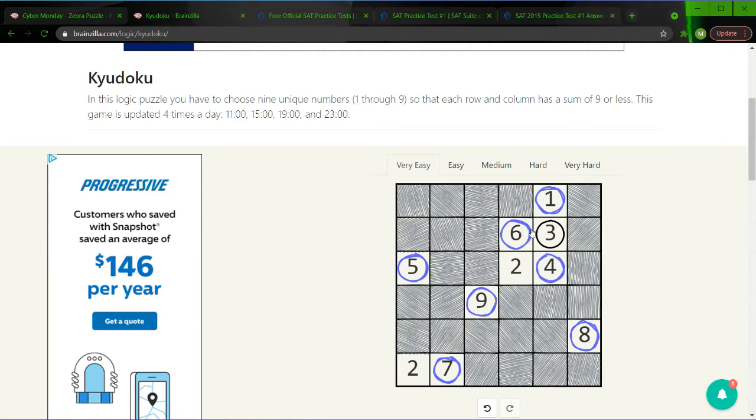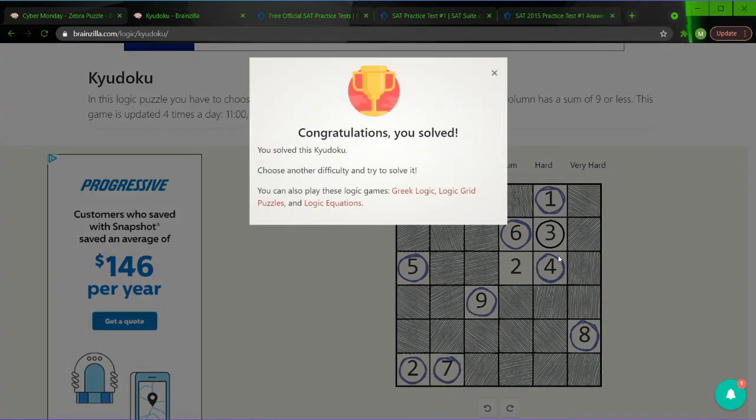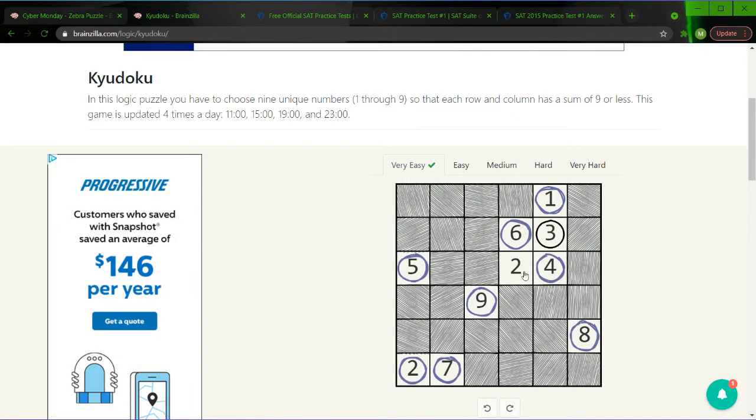We can eliminate this 2 because 6 plus 3 is 9, and 2 can't fit in there. 2 is probably going to go here. Yeah, it has to. And I said it has to, but I should have said that 5 plus 4 is 9, and 2 plus that is greater than 9.